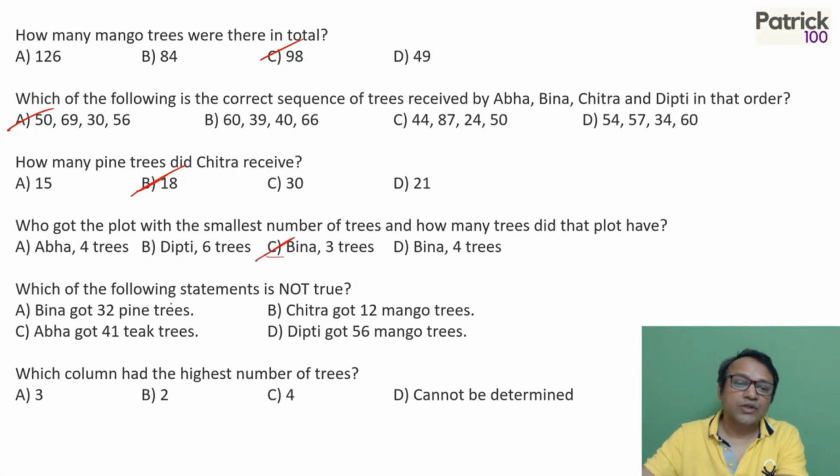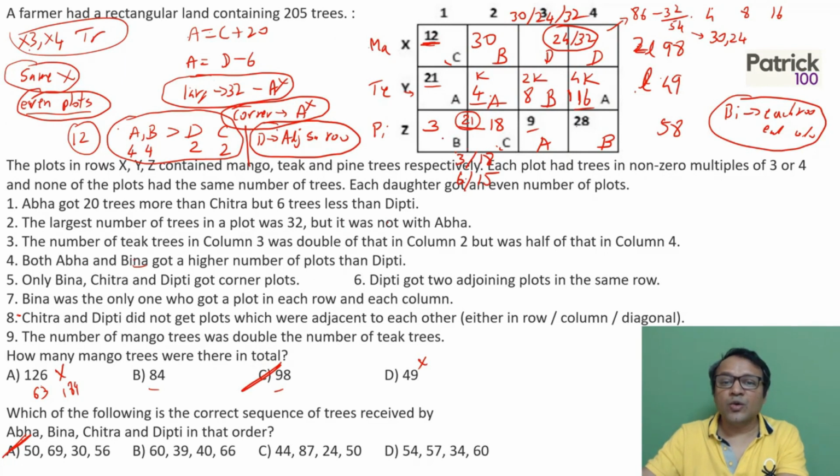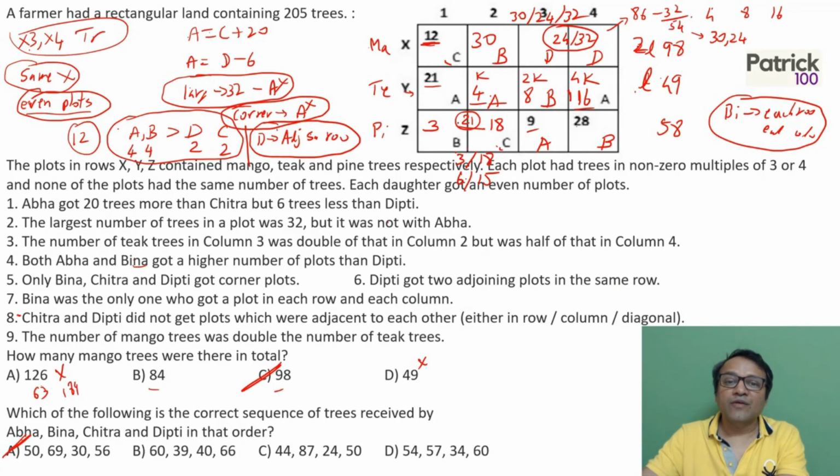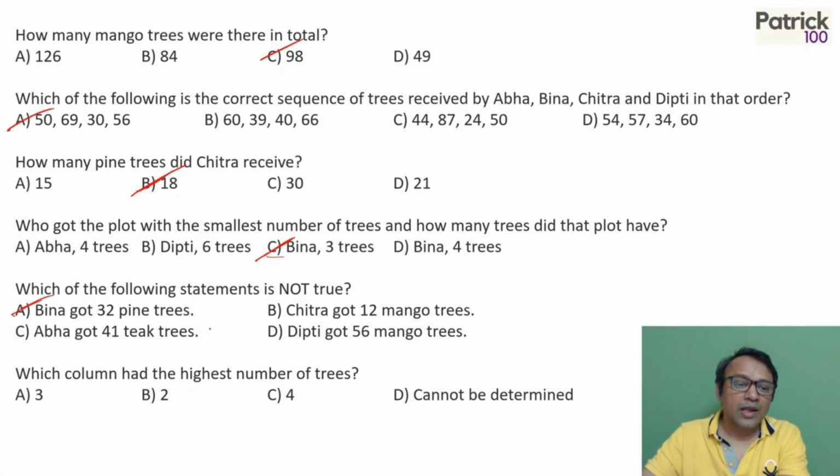C option. Which of the following statements is not true? Bina has got 32 trees. If you look at the total of Bina, it is 31, not 32. So A is not true. I'll just complete the next one. Chitra got 12 mango trees. If you look at it, C has got 12 mango trees, that is true.